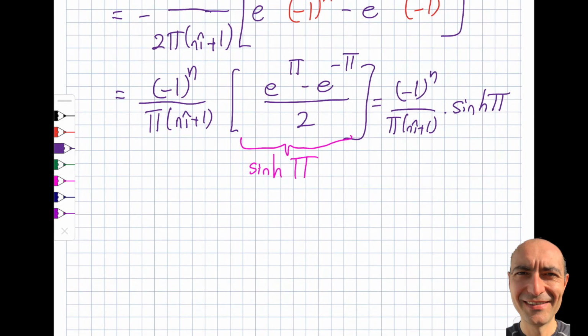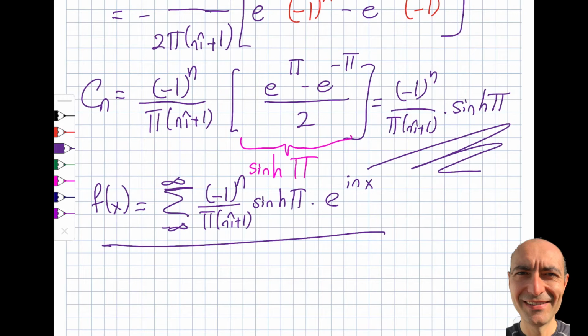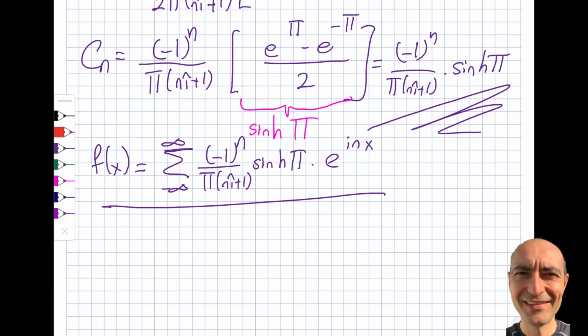Okay, so this is it. This is my Cn value. And if I want to write this in the f of x, the rest is fairly easy. Sum from minus infinity to infinity, I have my Cn, which is minus 1 to the power of n divided by pi (in plus 1) sine hyperbolic pi, and then I will have e to the power of i n x. That's it, so this is my f of x. I will go ahead and do the frequency spectrum, but before that I want to talk a few minutes about this sine hyperbolic.